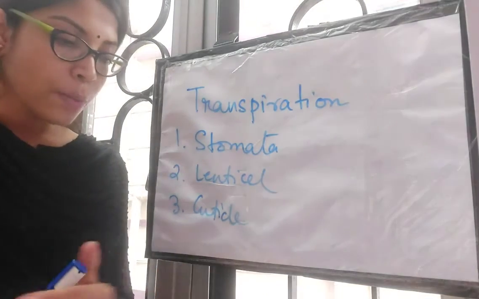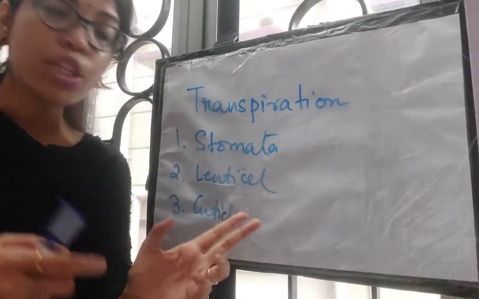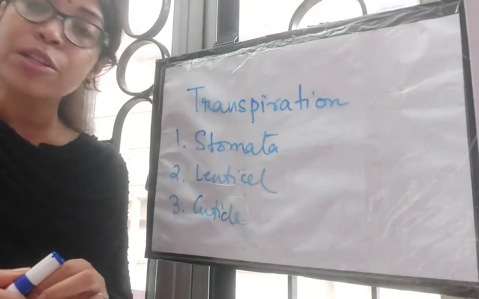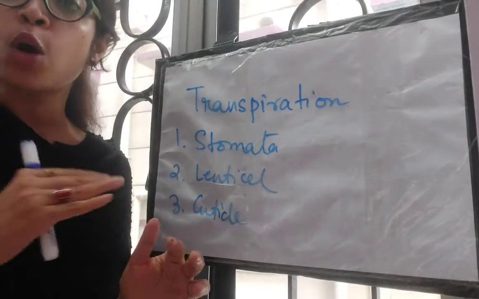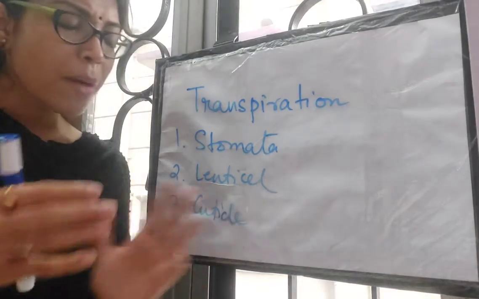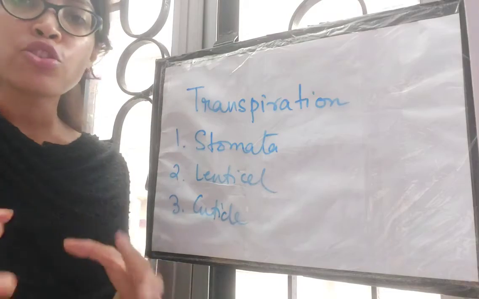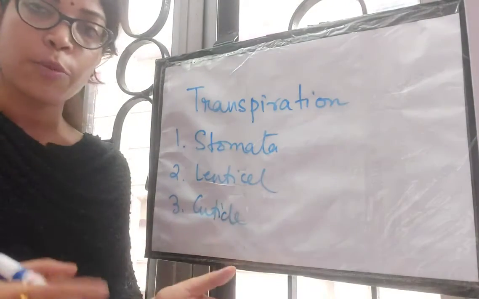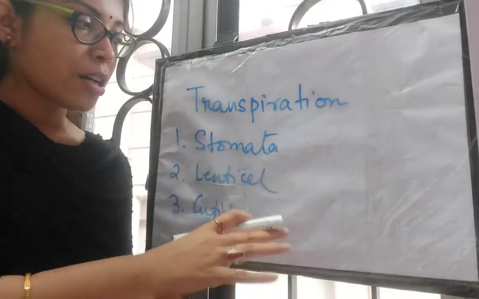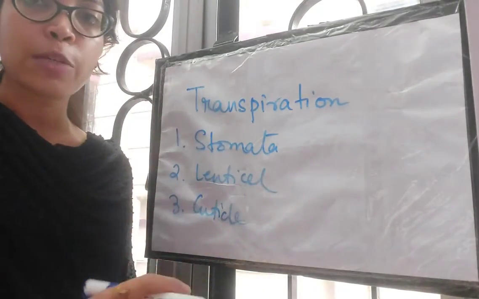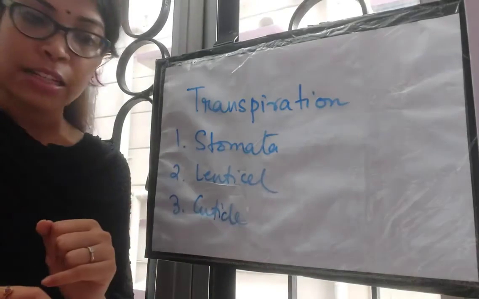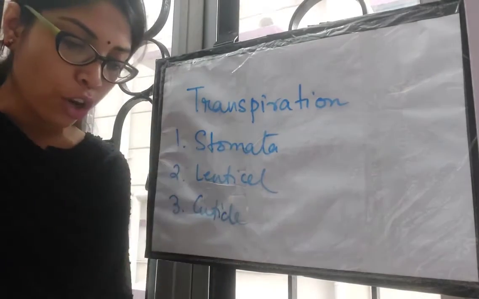Okay, and the third one is cuticular transpiration, and these cuticles are basically found on the epidermis. Epidermis means the outer layer of the leaf and stem. About 10 to 12% of transpiration takes place through the cuticle, and the rest, 80 to 90%, through the stomata, and very little percent through the lenticels. Okay, I hope I'm clear to you all.